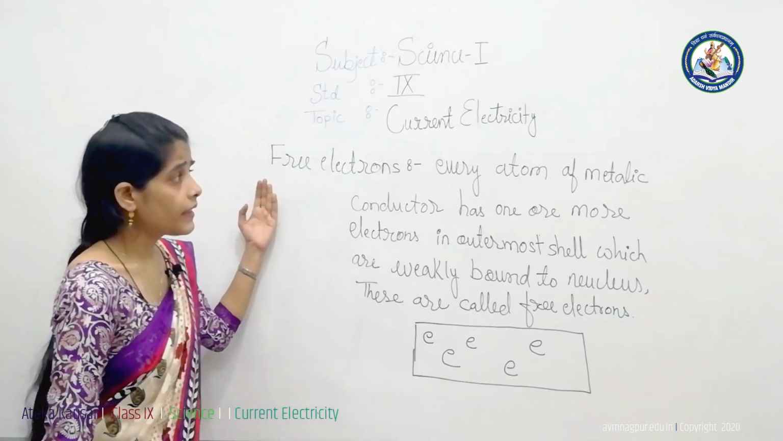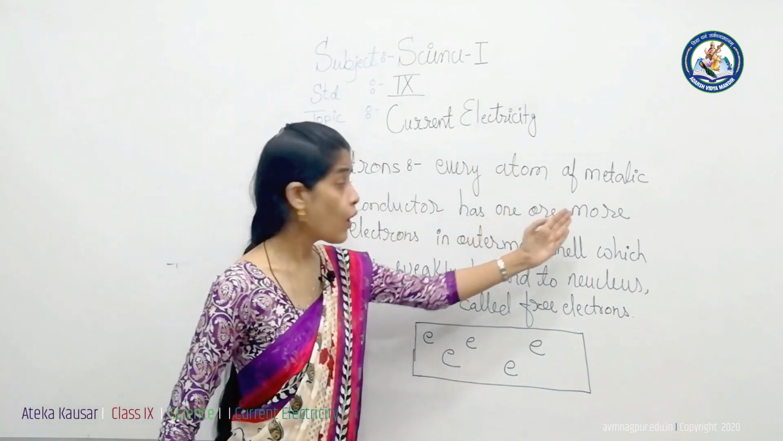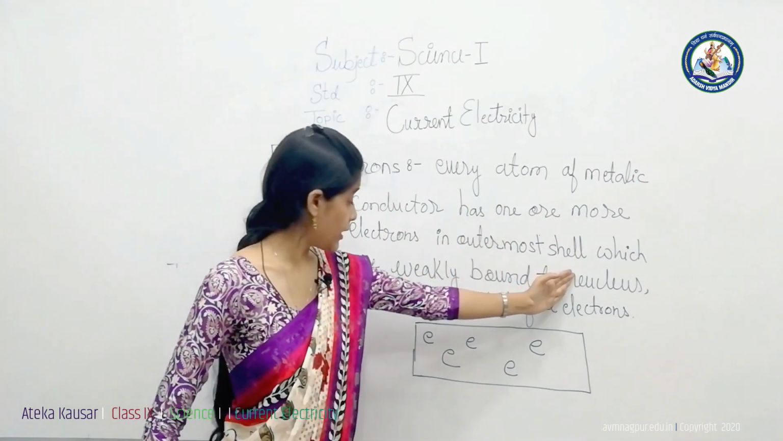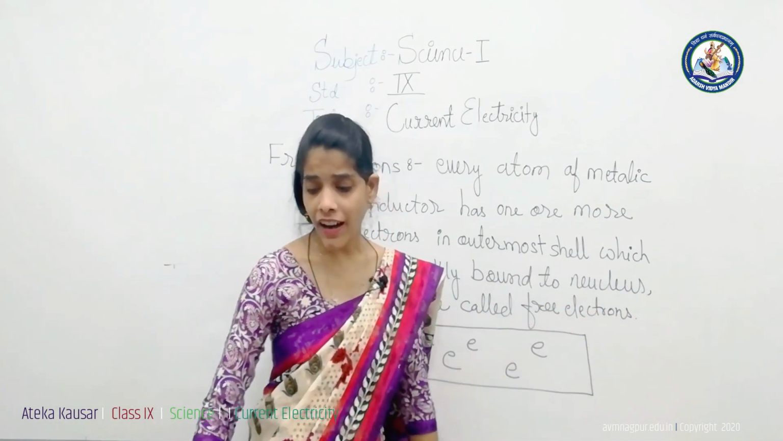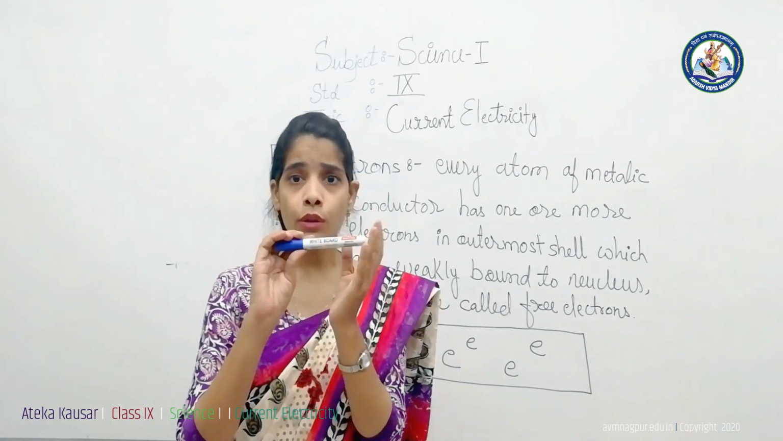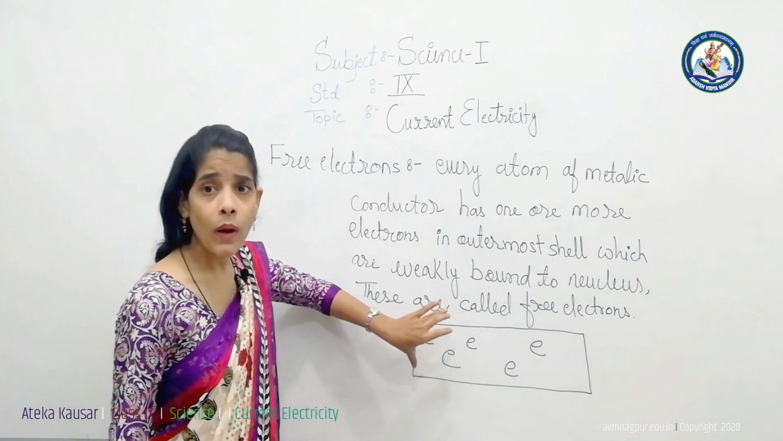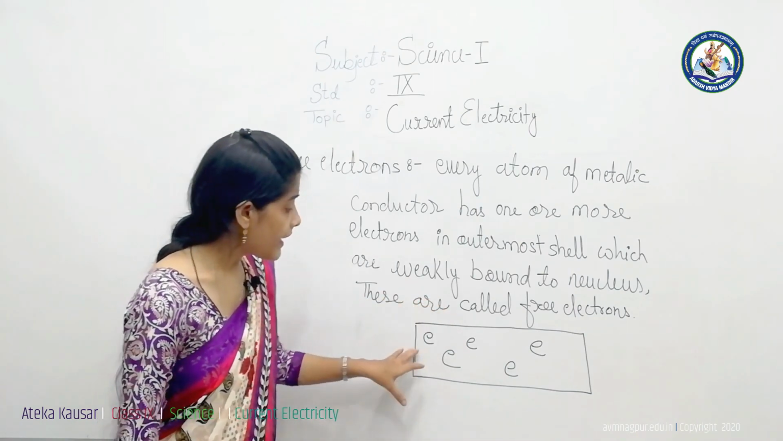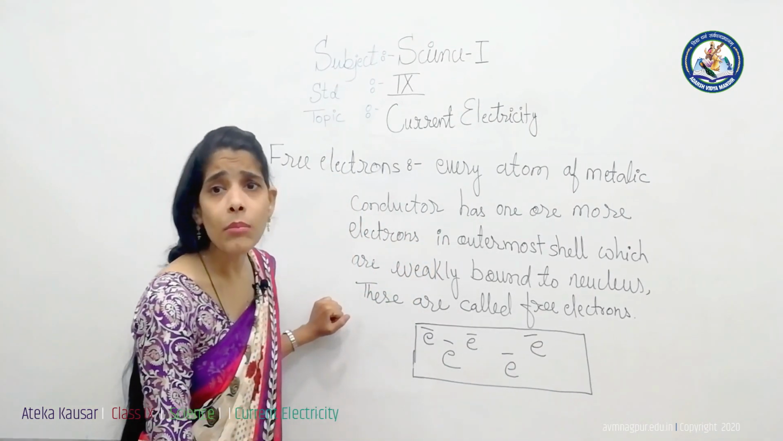Now we know that a conductor has free electrons, meaning every atom of a metallic conductor has one or more electrons in the outermost shell which are weakly bound to the nucleus, and these electrons are called free electrons. But if I take a piece of metal wire, we do not feel any electricity flowing through it. Why? Because in this piece of conductor, no matter whether it is made of iron or copper, the negatively charged electrons move freely in random directions.